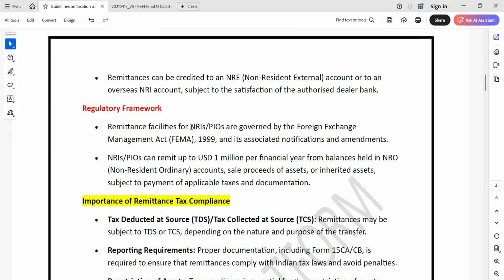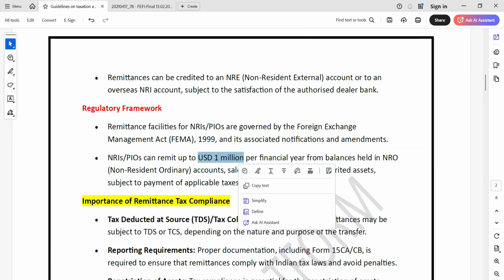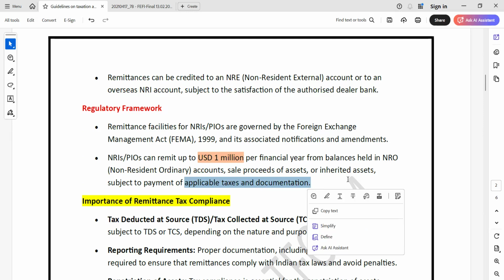Remittance facilities for NRIs and PIOs are governed by the Foreign Exchange Management Act, that is the FEMA Act 1999, and its associated notifications and amendments. NRIs or PIOs can remit up to USD 1 million per financial year from balances held in NRO accounts, sale proceeds of assets or inherited assets, subject to payment of applicable taxes and documentation.